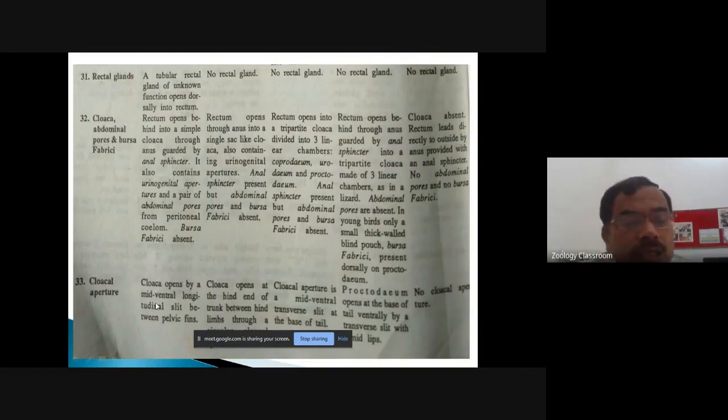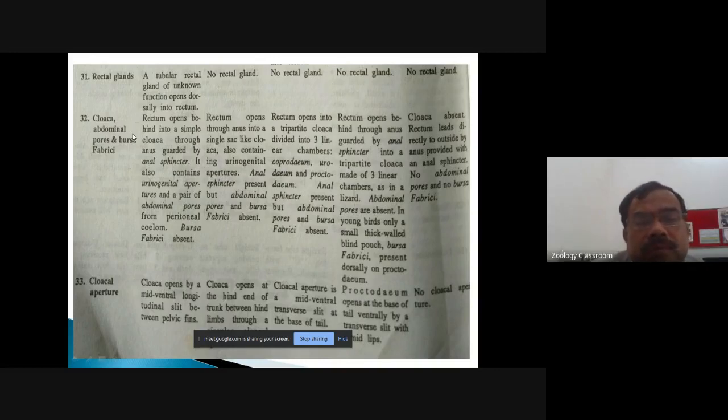So this is the second last slide, which shows the rectal gland, cloaca, and the cloacal aperture. The rectal glands are tubular glands of unknown function, which open dorsally into the rectum. This is the condition in the fishes. Rectal glands are absent in all the remaining four classes, that is in amphibia, reptile, bird, and mammals.